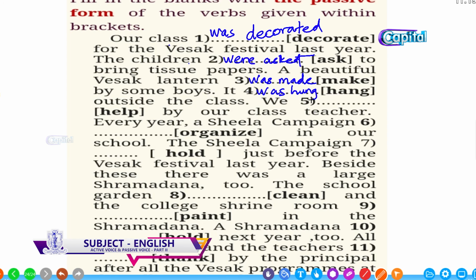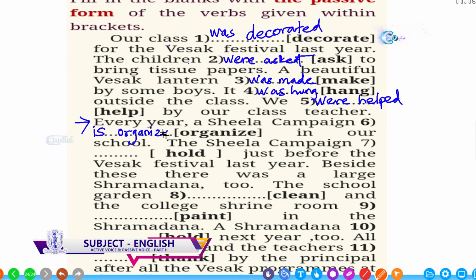We were helped by our class teacher. We, plural, so were plus past participle. Every year, here they use every year, so this is a usual activity, so use simple present. A Sheila campaign, singular and simple present, is organized.